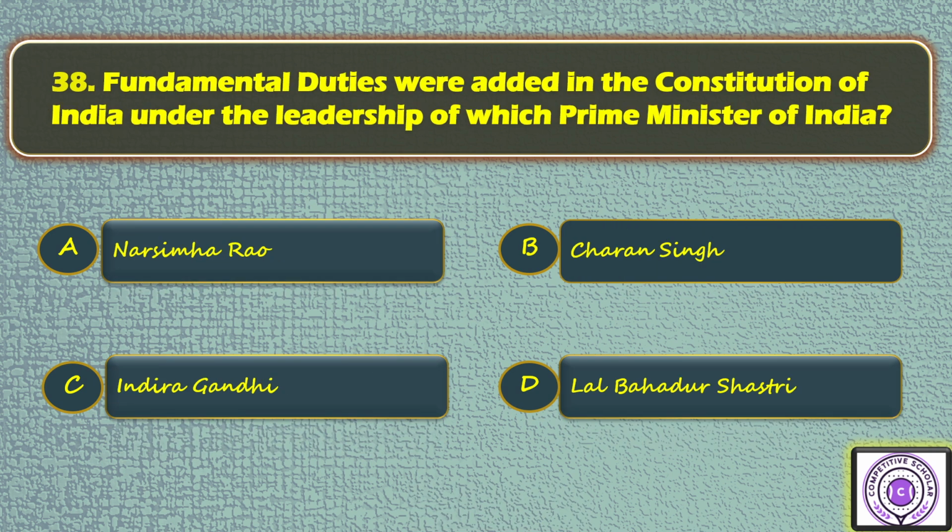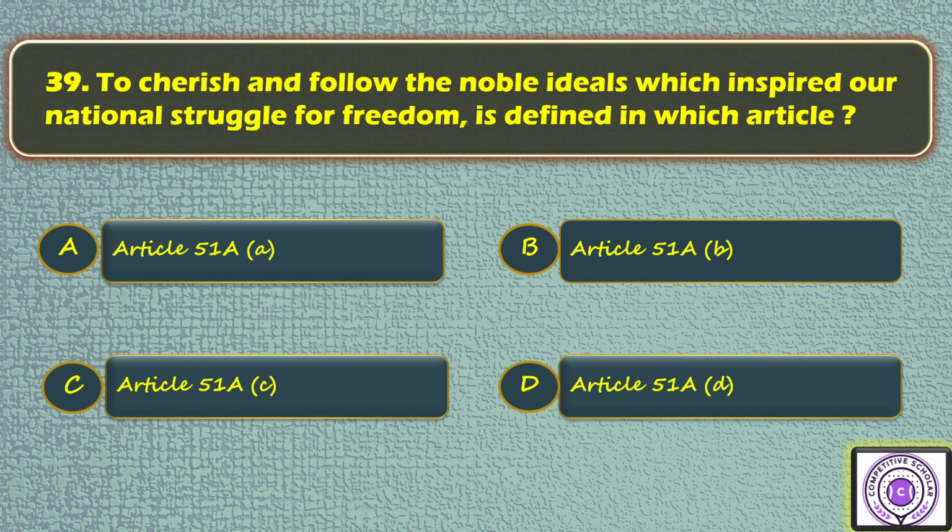Question number 38. Fundamental duties were added in the Constitution of India under the leadership of which Prime Minister of India? Option A. Narasimha Rao. Option B. Charan Singh. Option C. Indira Gandhi. Option D. Lal Bahadur Shastri. So the answer is C. Next, it is the last one.